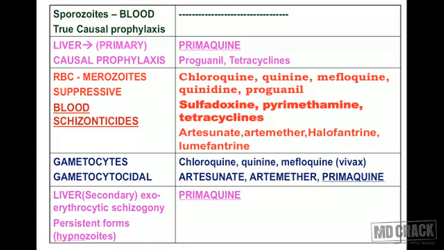And when you think of that one drug which is acting on three different stages, that's primaquine. It inhibits the primary exoerythrocytic stage in the liver. It inhibits the secondary exoerythrocytic stage in the liver, and it also inhibits the gametocytes. So when it inhibits gametocytes, it's going to prevent the further transmission of the disease. When it prevents the primary stage in the liver, that's causal prophylaxis. You could use it for prophylaxis or prevention of malaria. And when it's inhibiting the secondary exoerythrocytic schizogony, it's going to prevent the relapse. Primaquine becomes a useful drug from these three aspects.